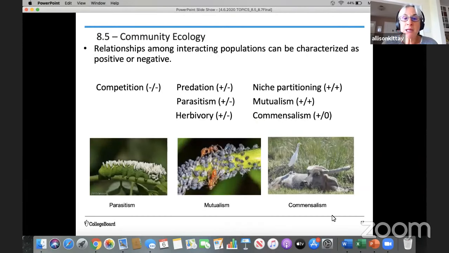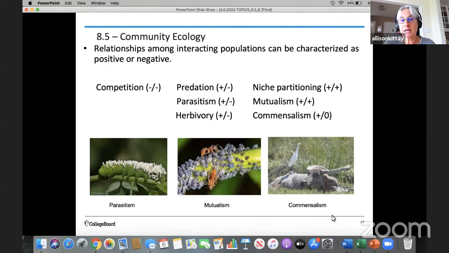So now let's talk about some relationships among interacting populations in a community. We can characterize these as either positive interactions or negative interactions. And I've classified them and used some shorthand. So let's start off with competition. Competition is illustrated by the shorthand of negative/negative, and that means that for the organisms involved in competition, neither of them benefit.